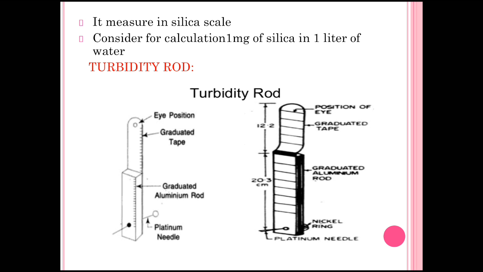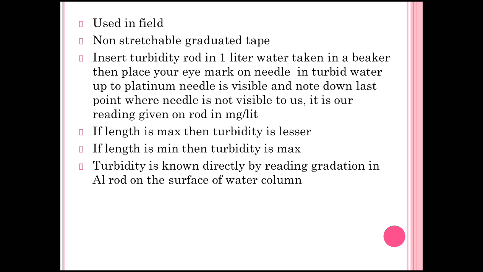Now, how to calculate using this turbidity rod? This turbidity rod is used in the field, means whenever we have to calculate the turbidity of normal water in the field, this turbidity rod is used. The turbidity scale is non-stretchable, means the upper part of that graduated tape is not stretchable.